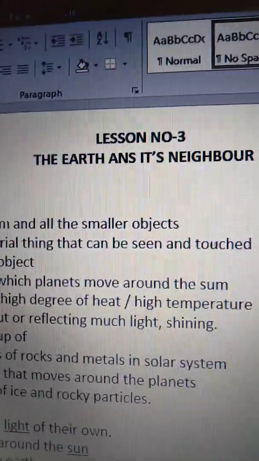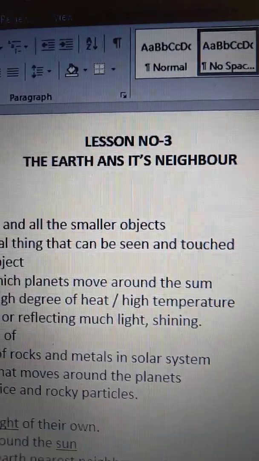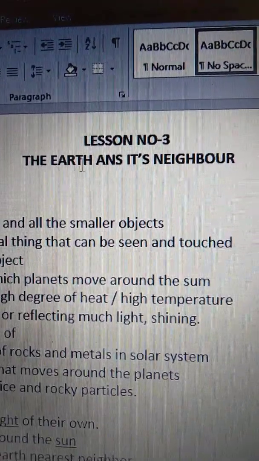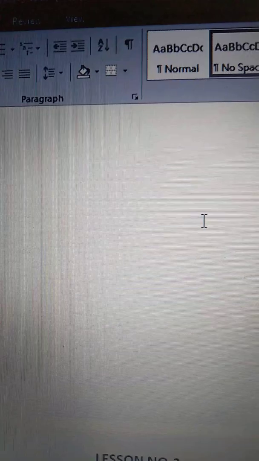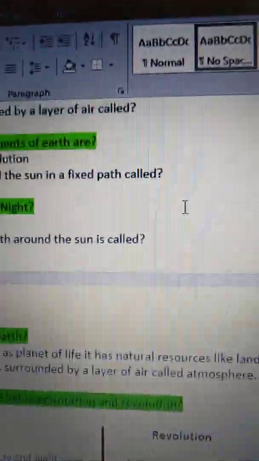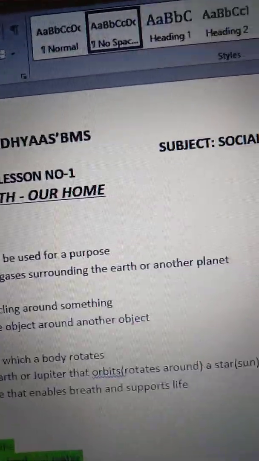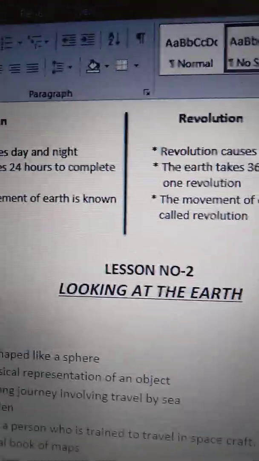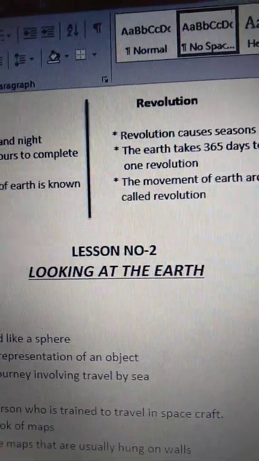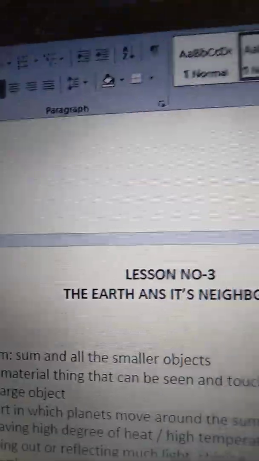Open your worksheets, children. Open chapter 3, The Earth and its Neighbor. We are going to do revision in our third chapter, The Earth and its Neighbor. We have done revision in two chapters, Earth, Our Home, and Looking at the Earth. We have completed these two chapters, and in today's class we are going to do the revision of the third chapter, Earth and its Neighbors.